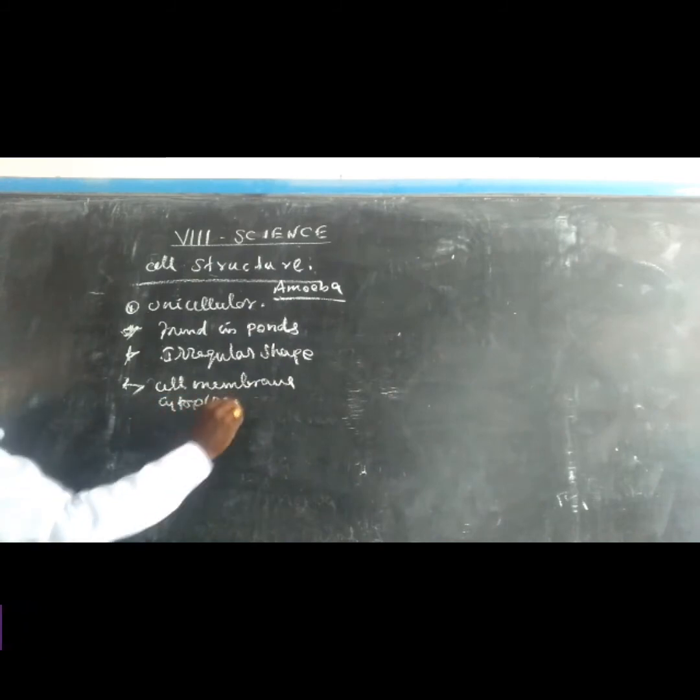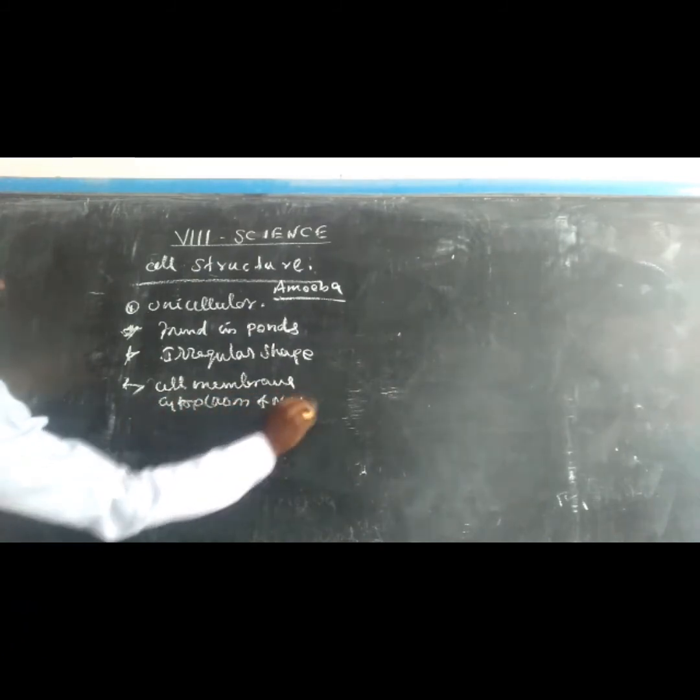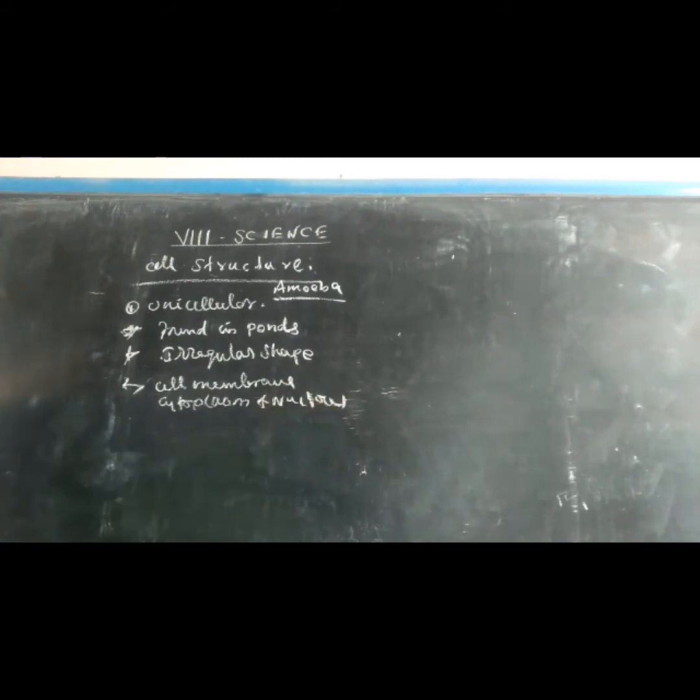Cell membrane, cytoplasm, and nucleus are present.